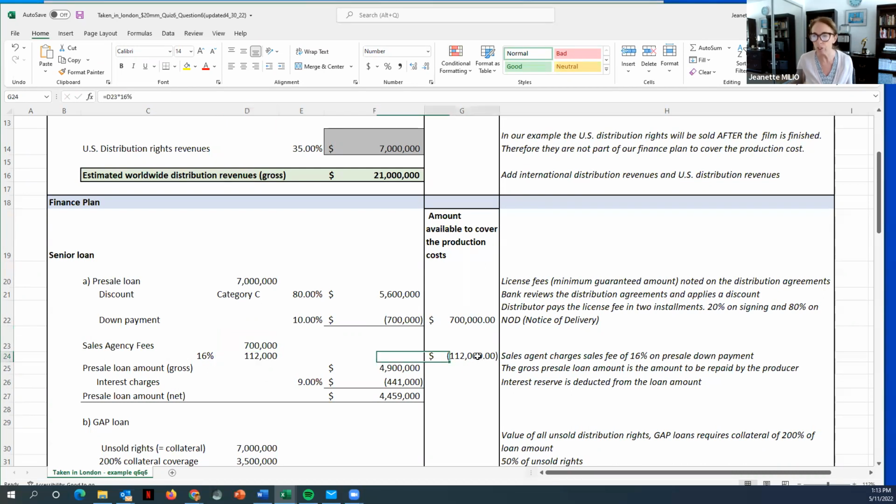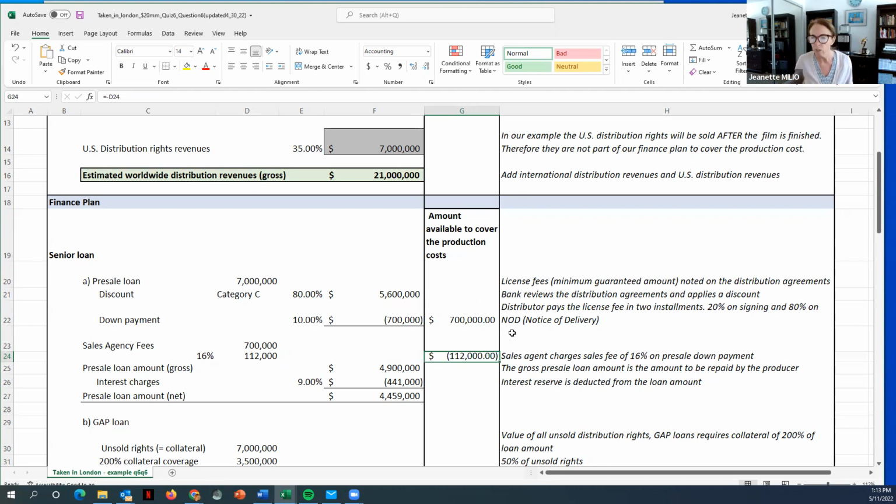So we have to actually make sure we deduct it here because we're not getting the entire 700,000 that we usually would be getting, the down payment. We have to pay the sales agent some. So I'm putting this here as an expense. Does that make sense logically why I'm doing this?